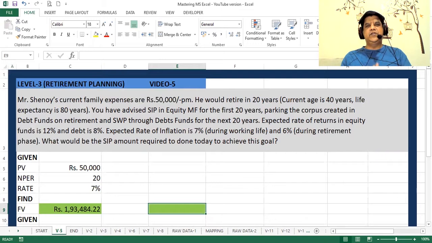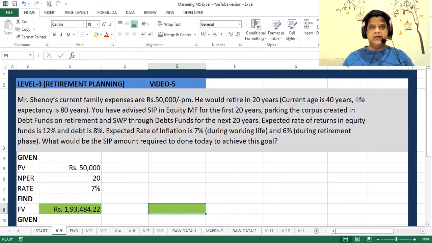Now, if you see a few things here, first and foremost, you have to assume a certain expected mortality age of the customer. How do you do it? Basically, by checking in his family or in his grandparents' family, what is the average age at which people have passed away. Based on that, you'll come to know the approximate expected mortality age.